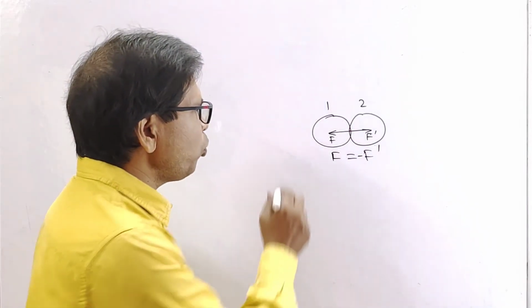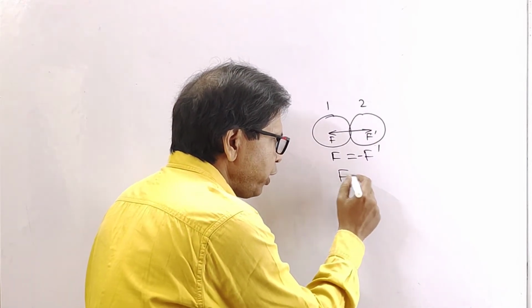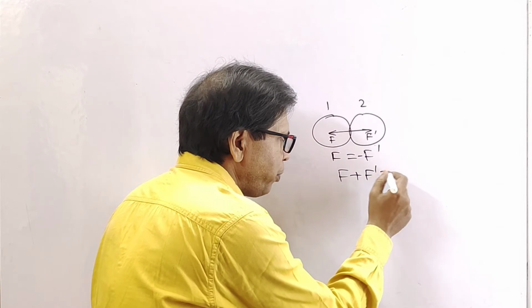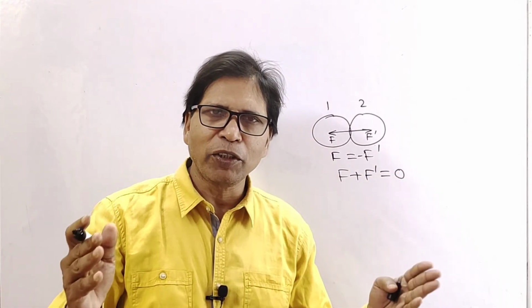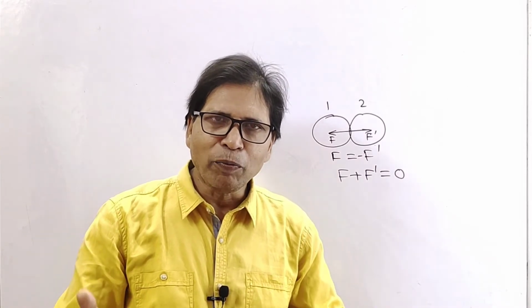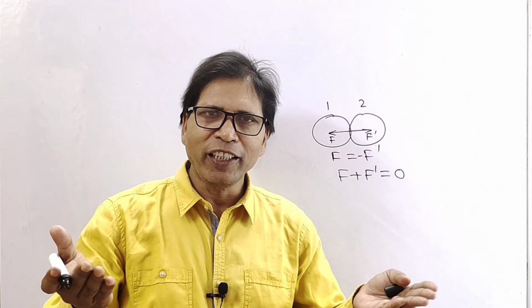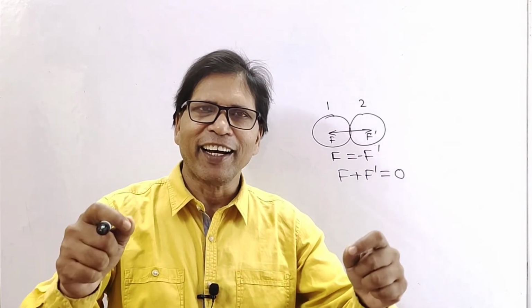Look at this: if the two particles are in the same system, then the net force in the system, F plus F dash, equals 0. So the net force acting on the system is 0, so no motion is produced. That is why we can't pull a chair by sitting on it. We can't push a car by sitting inside the car.